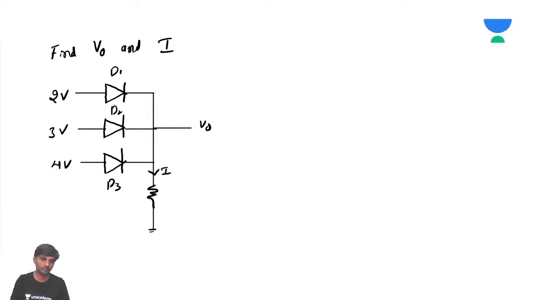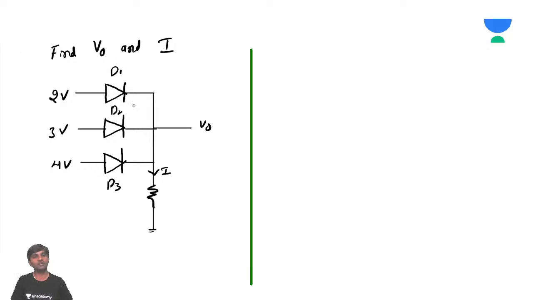This is another beautiful problem which was asked in a previous GATE, I think. So what are you asking, sir? You're asking us to calculate the output voltage V naught and the current I. This is very important. Now we'll consider case by case and we'll see.